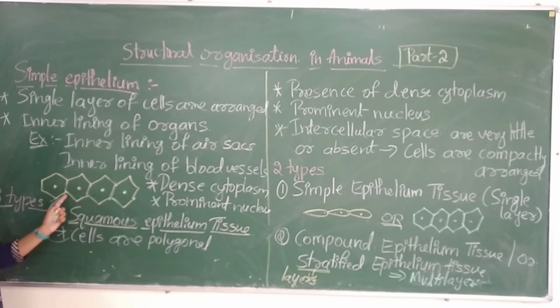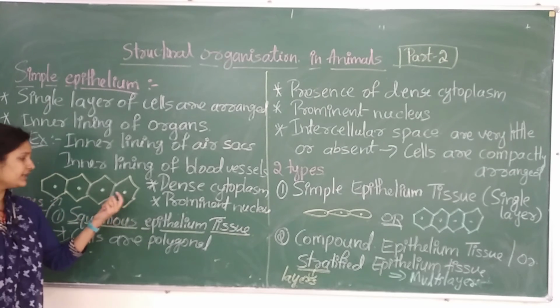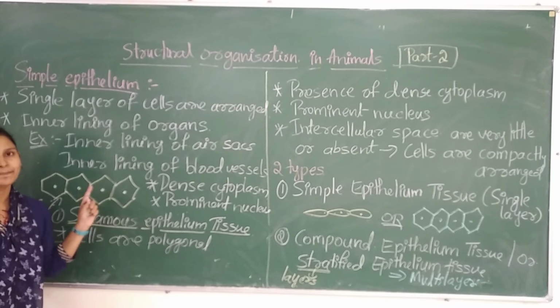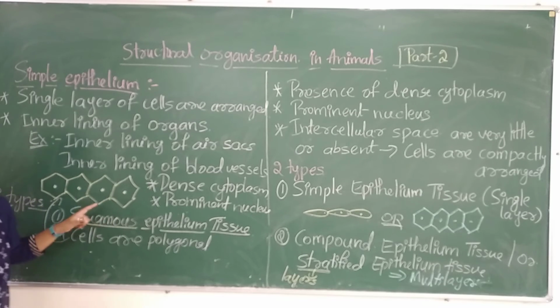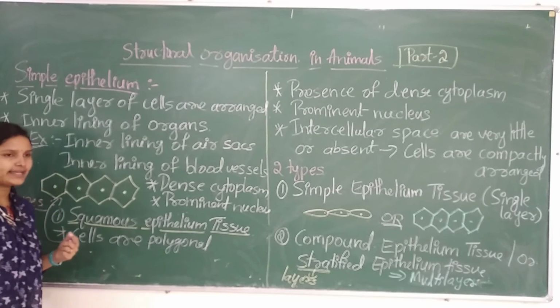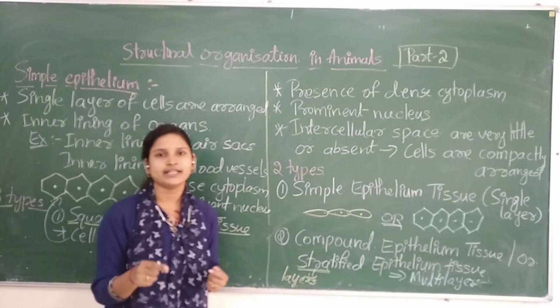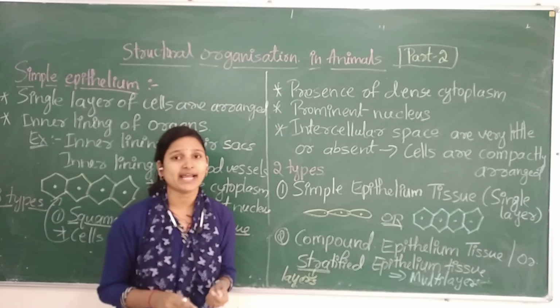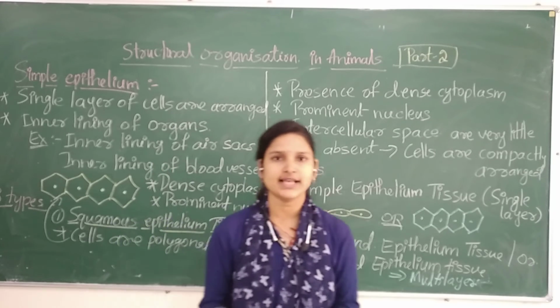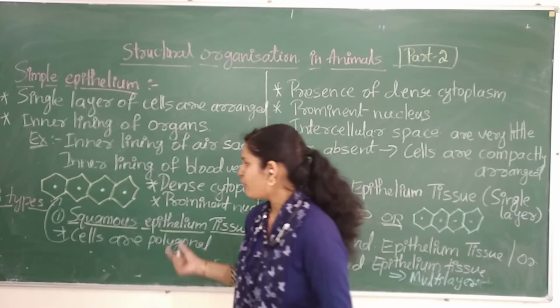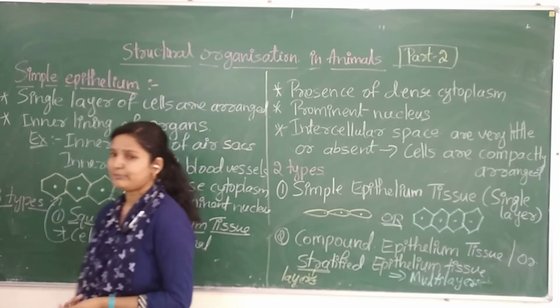The structure or the cells which we have drawn here is nothing but the polygonal or squamous epithelial tissue. These are again found in the inner lining of blood vessels, bronchioles, and air sacs. There we can find all these squamous epithelium.